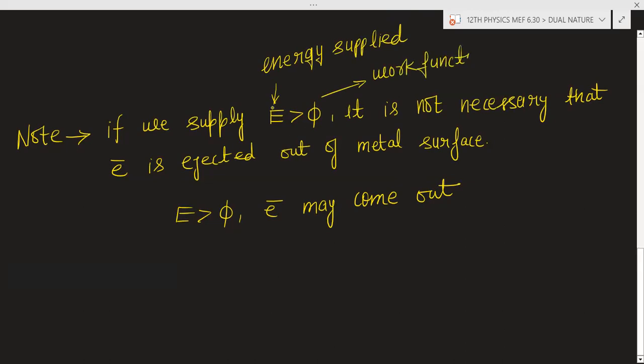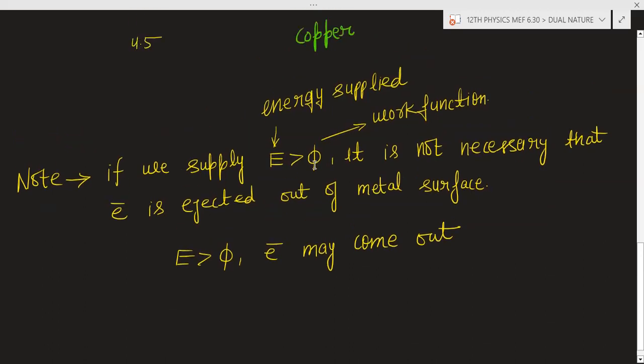And what is work function? The minimum amount of energy required to eject an electron. If you are providing energy that is greater than the work function, it is not necessary that the electron is ejected out of the metal surface. If you are providing an energy greater than the work function, the electron may come out. Now why is this?